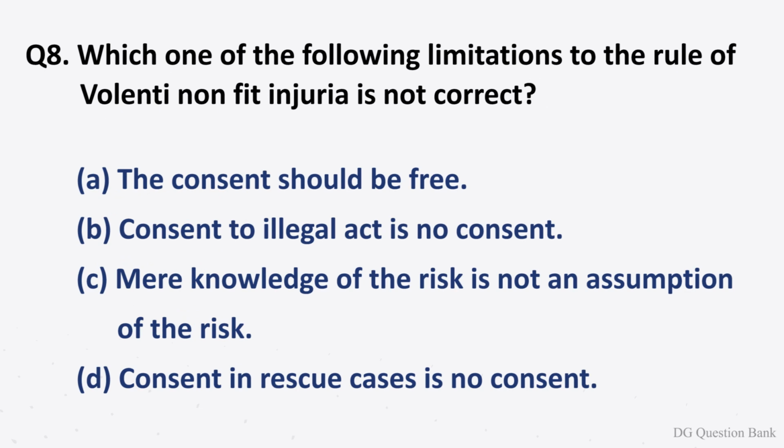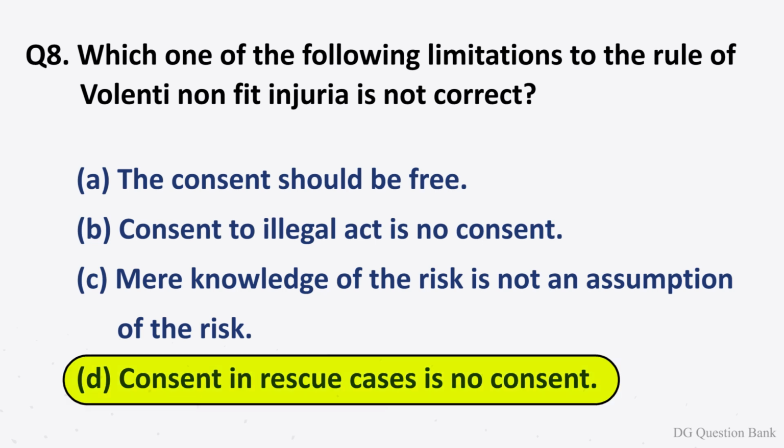Question number 8. Which one of the following limitations to the rule of volenti non fit injuria is not correct? The options are option A, the consent should be free. Option B, consent to illegal act is no consent. Option C, mere knowledge of the risk is not an assumption of the risk. Option D, consent in rescue cases is no consent. The right answer is option D, consent in rescue cases is no consent.